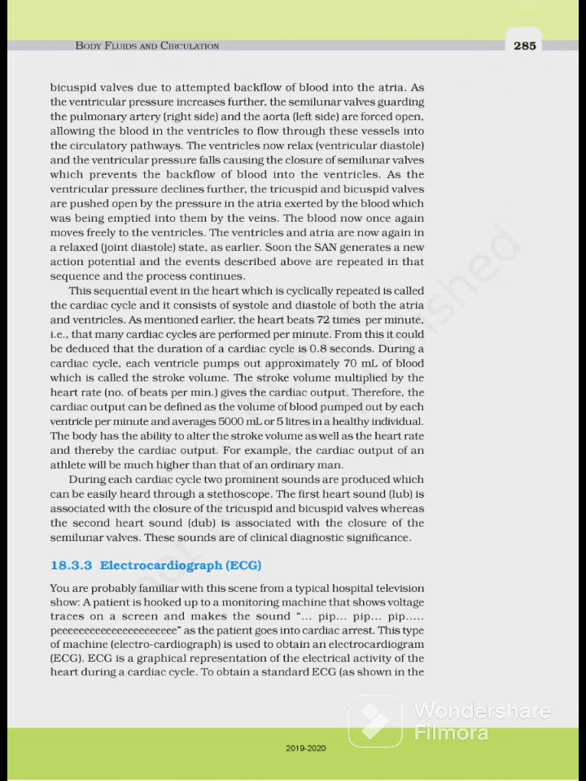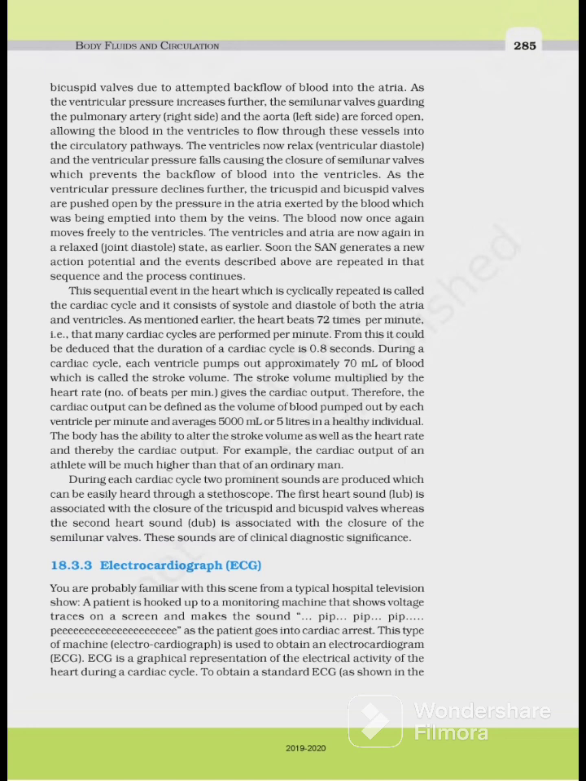During a cardiac cycle each ventricle pumps out approximately 70 ml of blood, which is called the stroke volume. The stroke volume multiplied by the heart rate, number of beats per minute, gives the cardiac output. Therefore, the cardiac output can be defined as the volume of blood pumped out by each ventricle per minute and averages 5,000 ml or 5 liters in a healthy individual. The body has the ability to alter the stroke volume as well as the heart rate and thereby the cardiac output. For example, the cardiac output of an athlete will be much higher than that of an ordinary man.